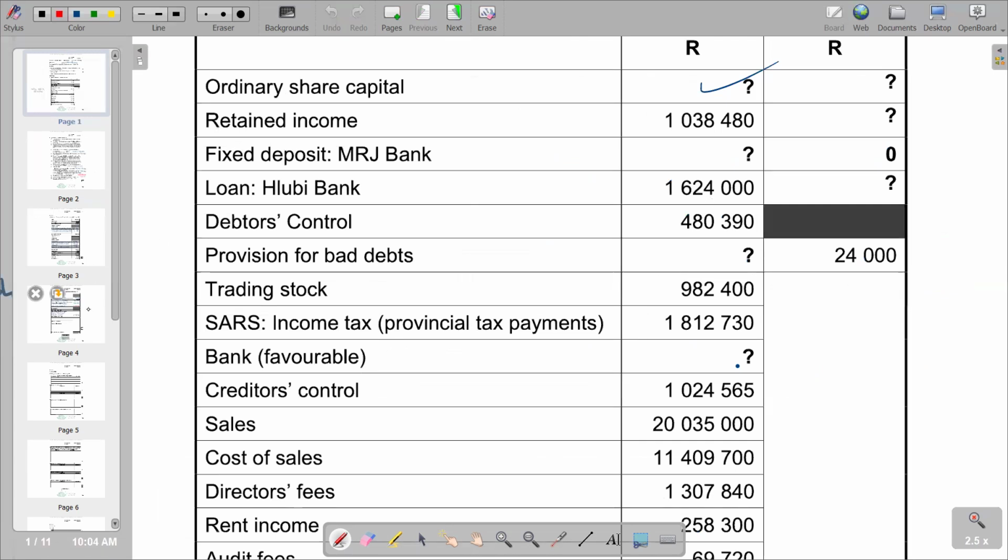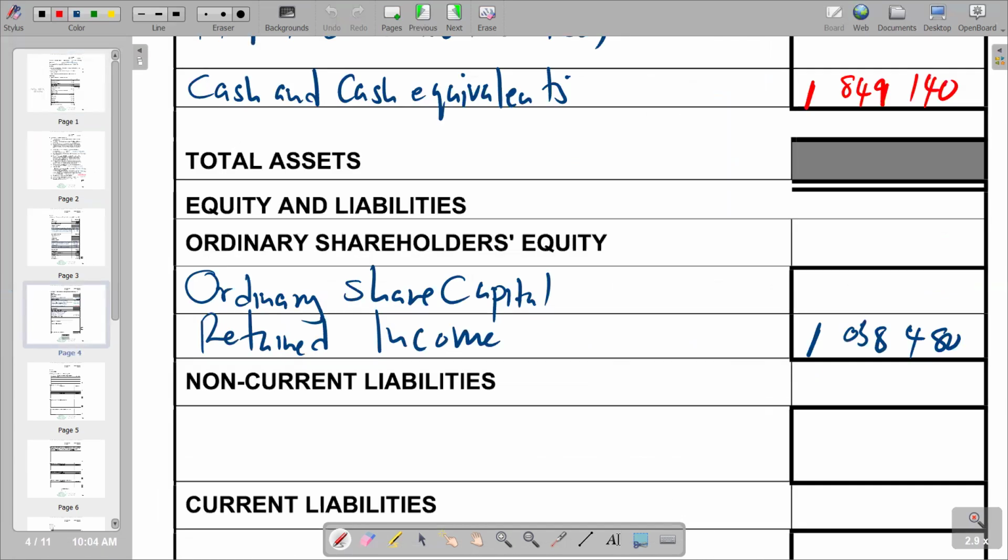So we come to the answer section. We say loan. On loan we have 1,624,000 minus 228,000.